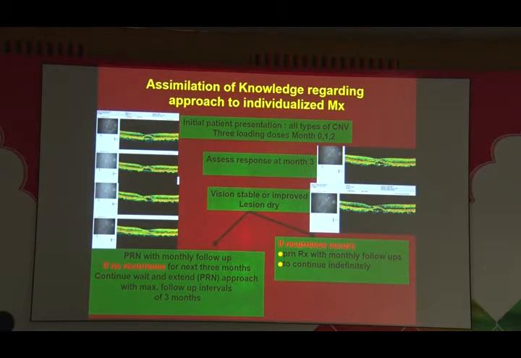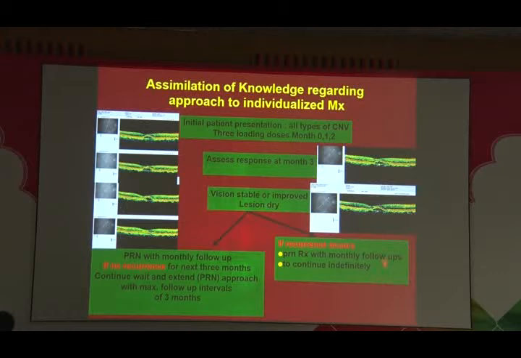But once you've done that, what do you do? After you've given the initial 3 doses, there are 3 scenarios that can happen. The first scenario is the vision improves and the lesion becomes dry. If that happens, you can now do follow-up on a monthly basis, and you give PRN treatment only if there's a recurrence. So if there's no recurrence for the next 3 months, you can do what I call continue and extend. That means you increase the period of follow-up from 4 to 6 weeks, then to 8, then to 10, and then finally to 12 weekly. 12 weekly follow-ups will continue.